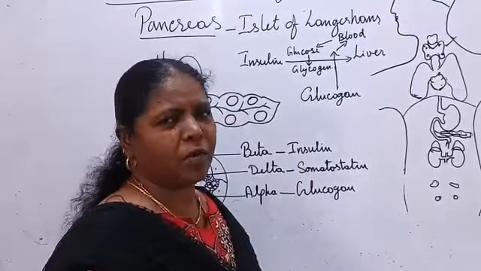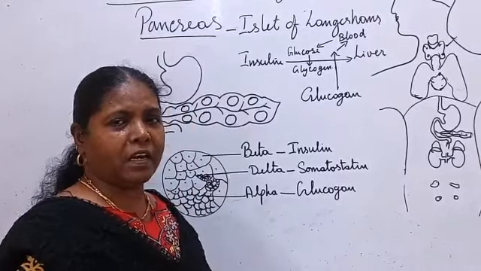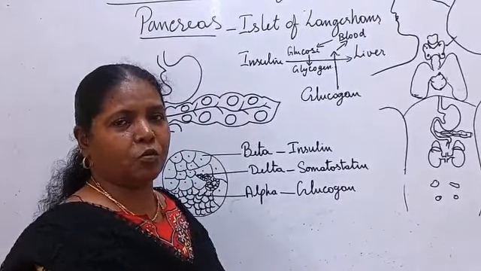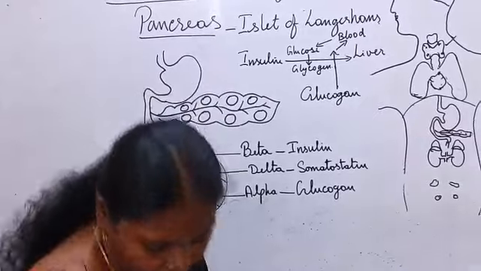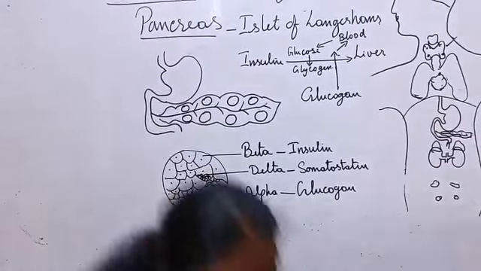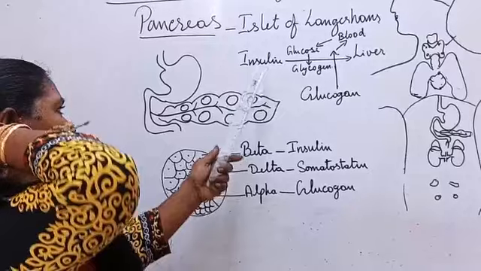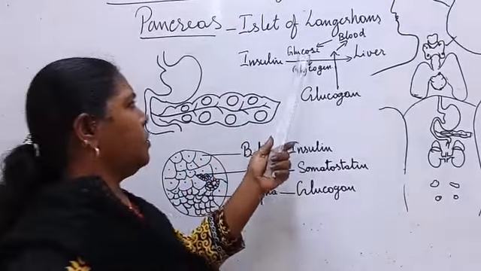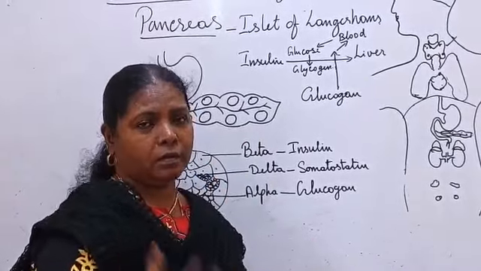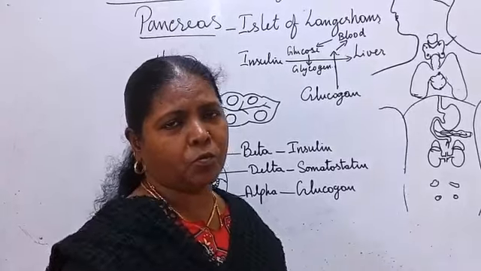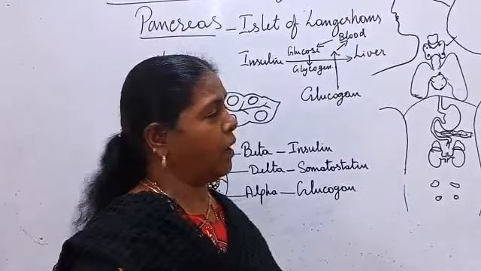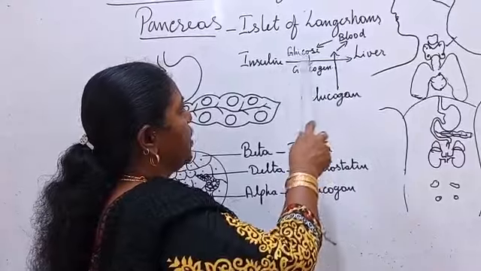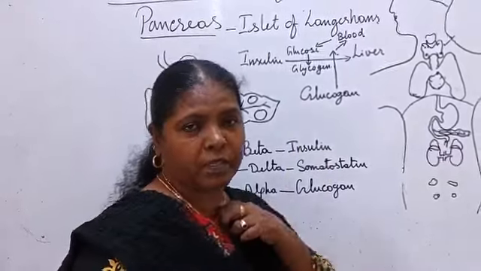And not only that, whenever we need energy, we must have glucose. Suppose the insulin is secreting more. It induces the cells to utilize the glucose more and more, and there will not be enough glucose in the blood.